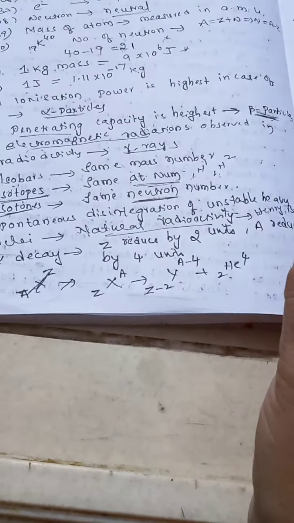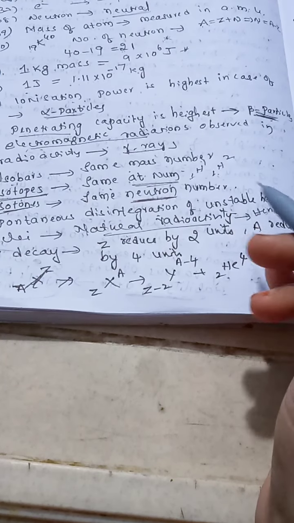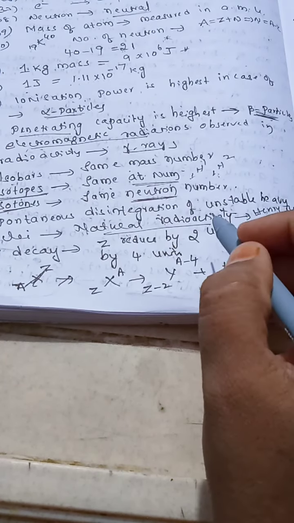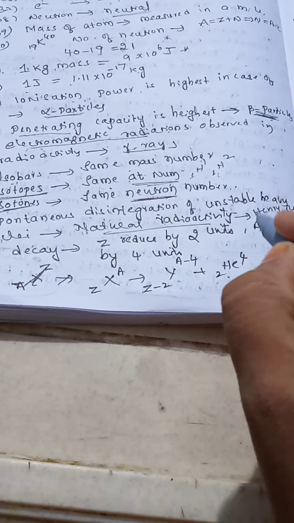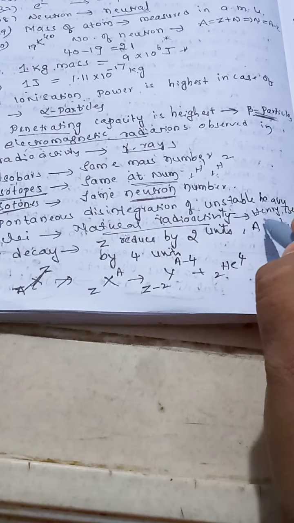After that, Madame Curie with her husband did experiments on radium. Henri Becquerel did experiments on the ore of uranium, pitchblende, and he discovered this radioactivity.